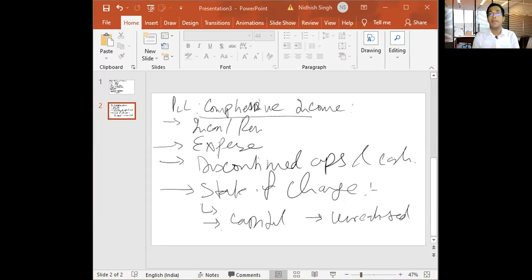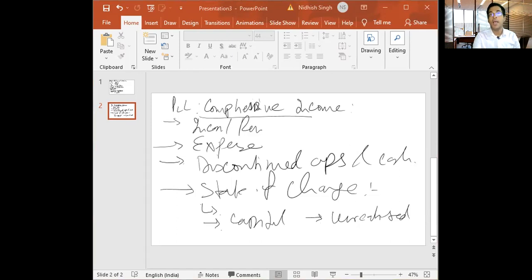That's what we call capital. And for each component in equity, there has to be a reconciliation between opening and closing accounts. So if I say that the company has 2 million of new capital this year, I need to show what was the opening capital, what is the closing capital, and how much new capital has been invested. That kind of reconciliation is required for the statement of